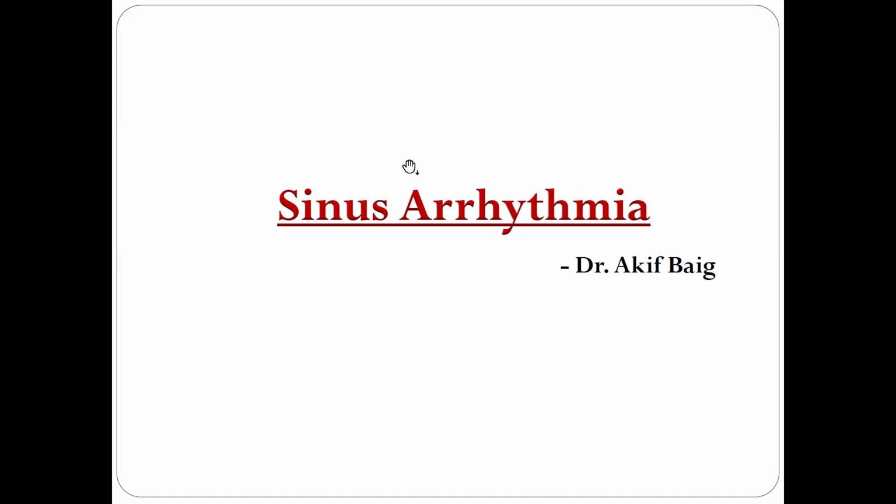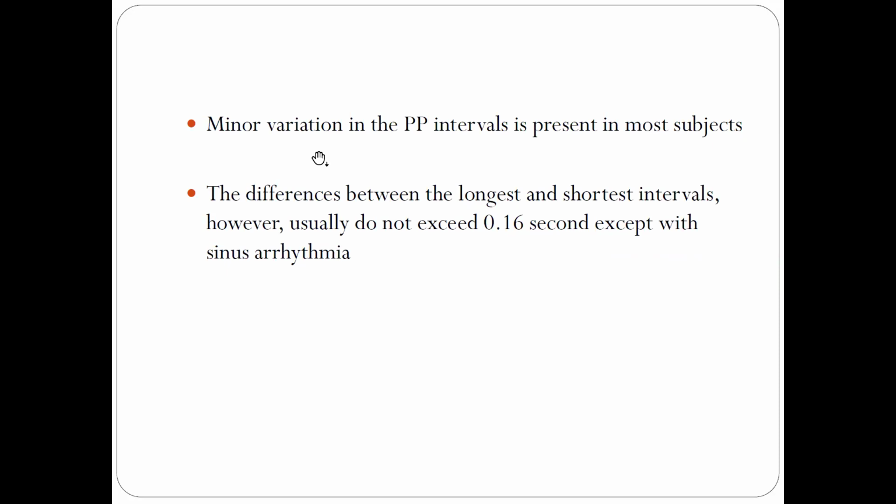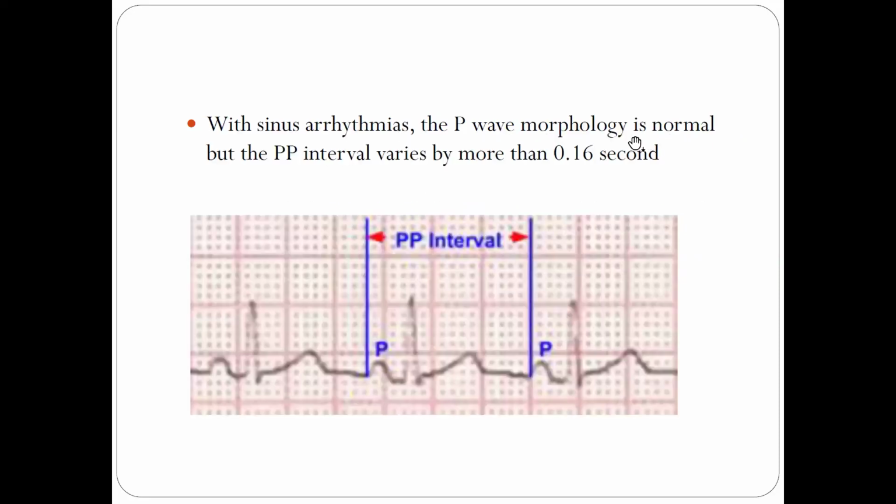Akif Baig. Today we will be talking about sinus arrhythmia. Minor variations in the PP intervals are present in most subjects. Normally, P means atrial depolarization, then the QRS, and this is the T wave. So this is one heartbeat. Some variation in the heartbeat duration may occur because of respiratory variation, which normally occurs.